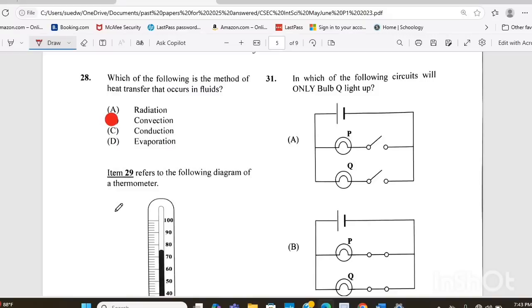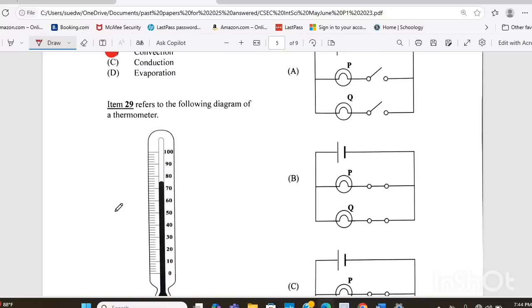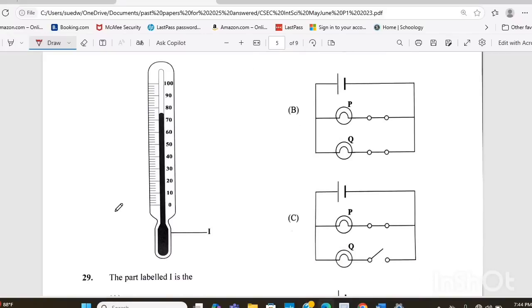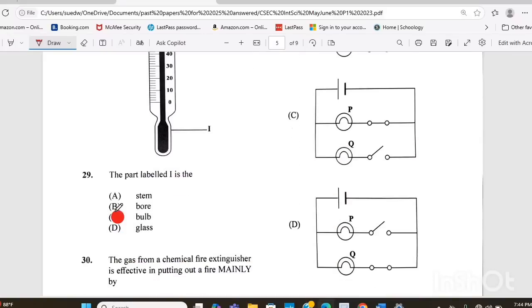Question 31. In which of the following circuits will only bulb Q light up? A, B, C, or D?